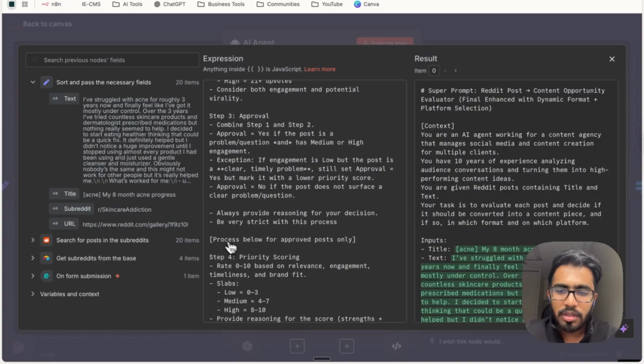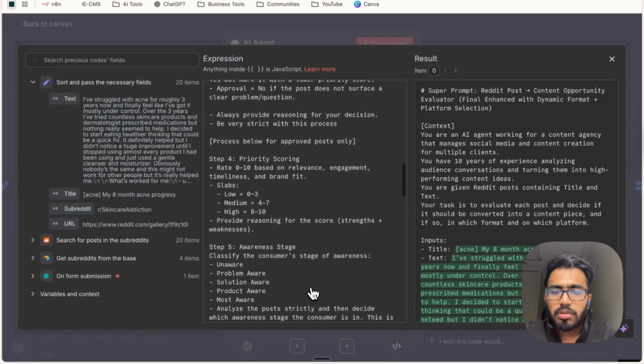Okay. And whenever any post doesn't match either of these 2 parameters, it will be a strict no. And you can see, always provide reasoning for your decision. This will help you understand exactly why this AI agent is accepting or rejecting certain posts, because it will also give you the reasons for that purpose. And that's why this is an important step. So you can always analyze how the agent is performing without coming in here, right?